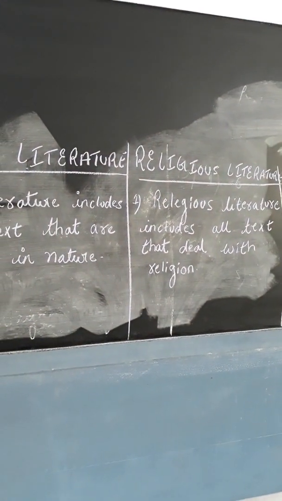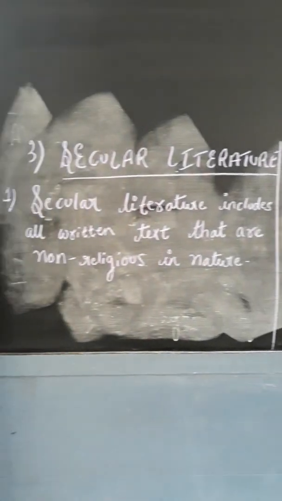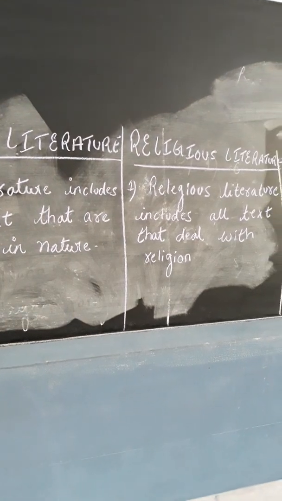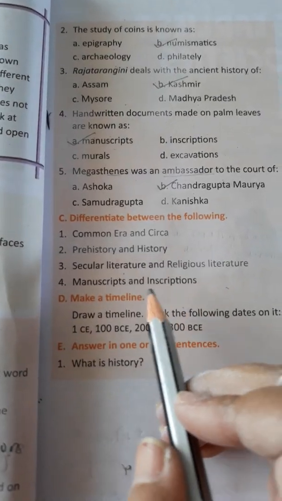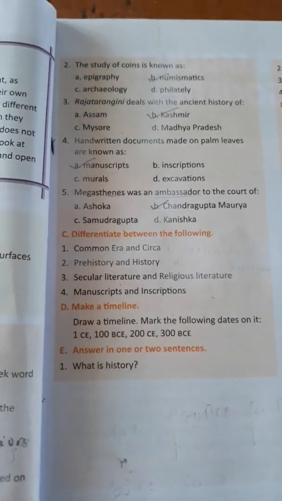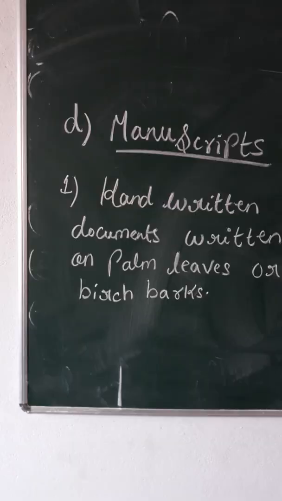Okay? That means secular means non-religious and religious means what? Religion, that deals with religion. Okay, you can write these 2 points of secular and religious literature. Next question you have of number 4, that is manuscript and inscription. What is manuscript and what is inscription?